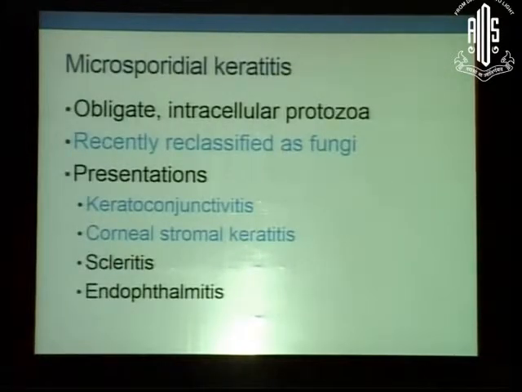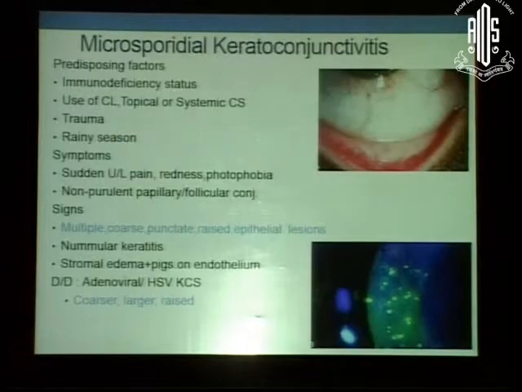Coming to another important keratitis, microsporidial keratitis, because it has come up in a big way now, and recently it has been reclassified as a fungus. It can present as keratoconjunctivitis and corneal stromal keratitis, and it generally presents as a non-purulent papillary or follicular conjunctivitis.